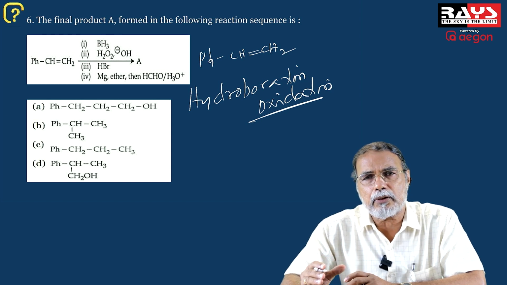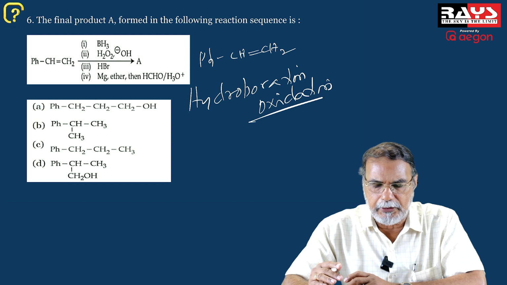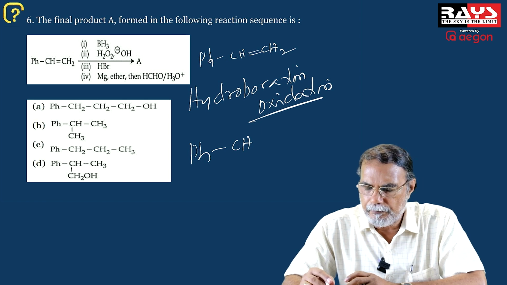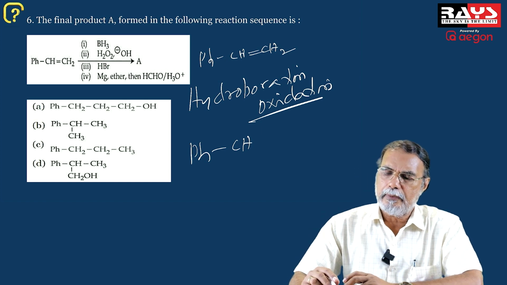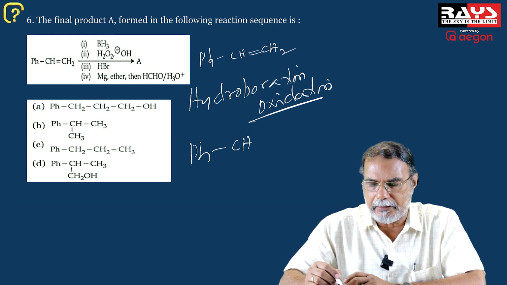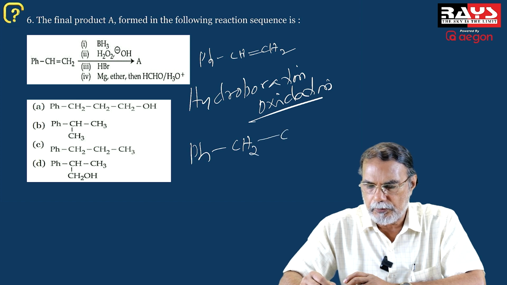It is anti-Markovnikov hydration. And if it is anti-Markovnikov hydration of PhCH=CH2, the H goes to that carbon of the double bond which has fewer hydrogen atoms. So it will be PhCH2CH2OH.